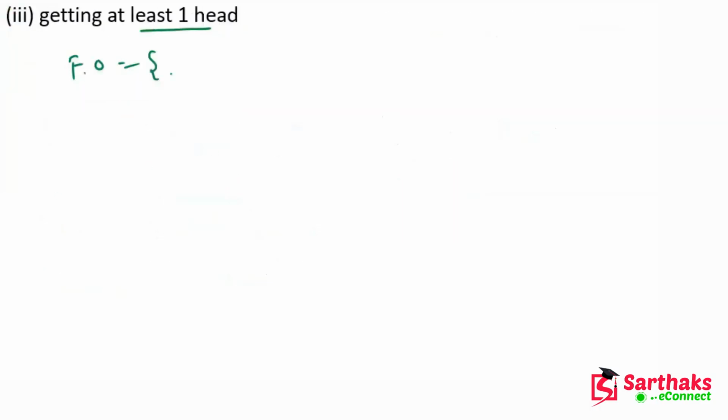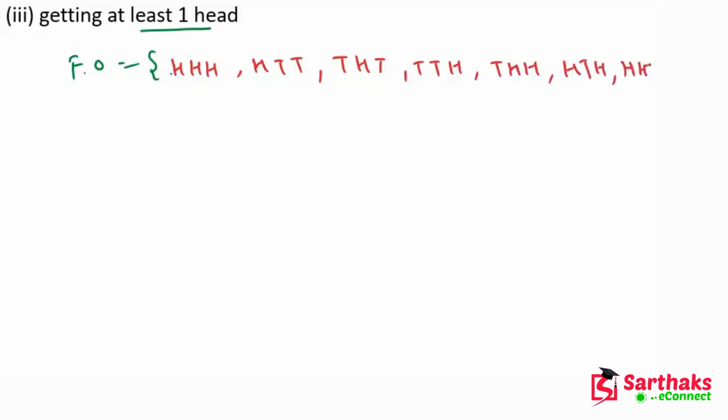So now the favorable outcomes are head, tail, tail; head, head, tail; head, head, head; tail, head, head; and so on. So these are the cases. I hope you get this point.